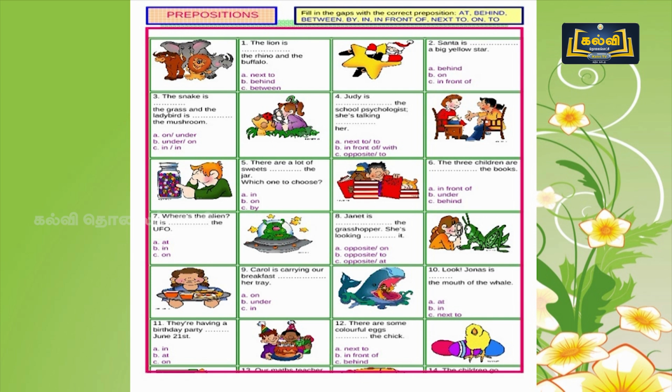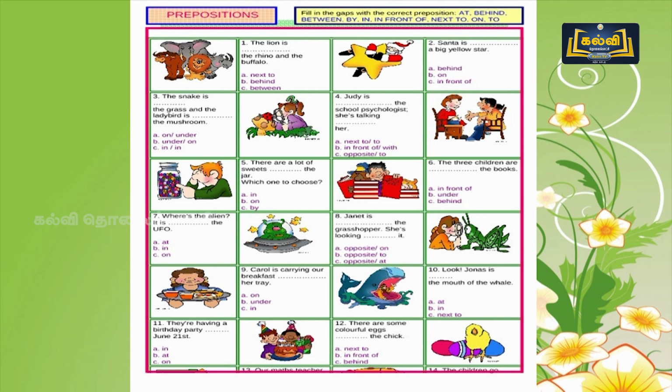Can you identify the lion? Where is the lion? The lion is dash the rhino and the buffalo. The options are next to, behind, between. You see the picture carefully and look at the place where lion is there. So, you can easily fill up the blanks with the preposition. You should understand the meaning for each and every preposition. Then you can easily fill up the preposition and you will never commit any mistakes in preposition. Preposition comes for your 1 mark.